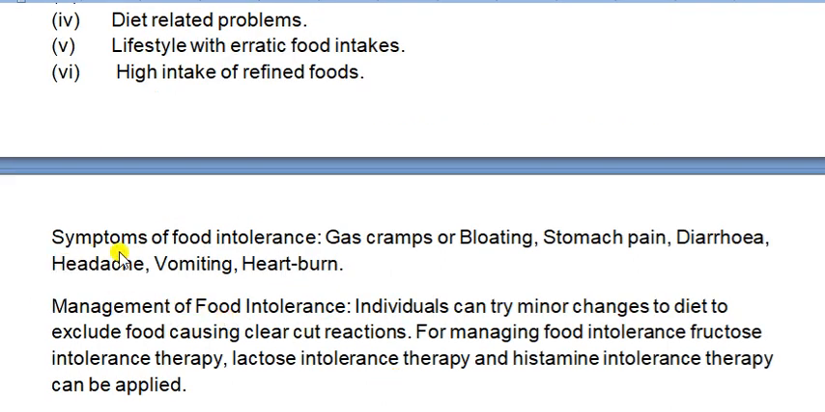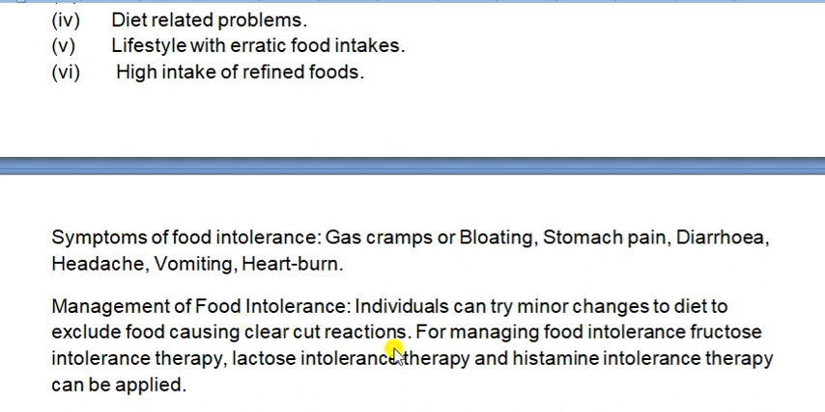If we talk about the symptoms of food intolerance, gastrointestinal problems will be there, cramps, stomach pain, diarrhea, headache, vomiting, heartburn. These kinds of problems we can face when we are having food intolerance. And now, how can we manage food intolerance?